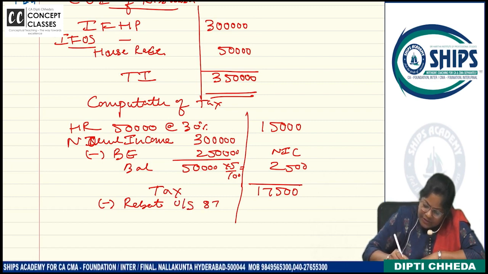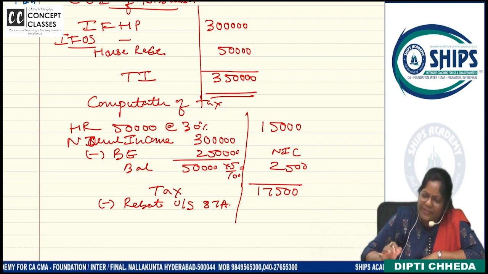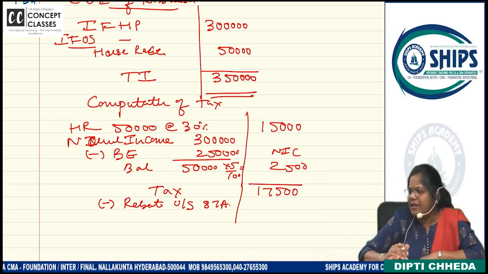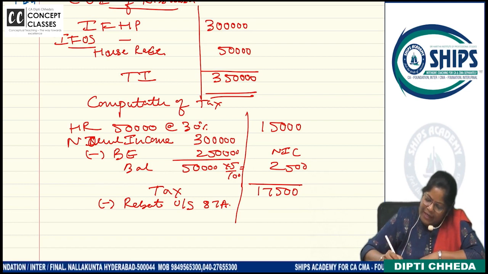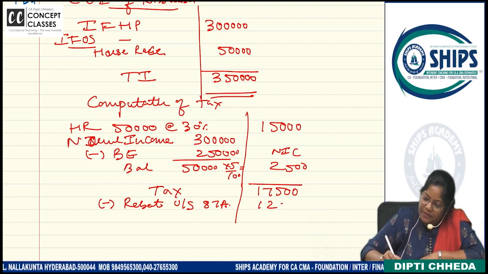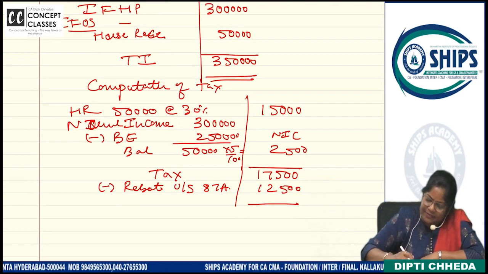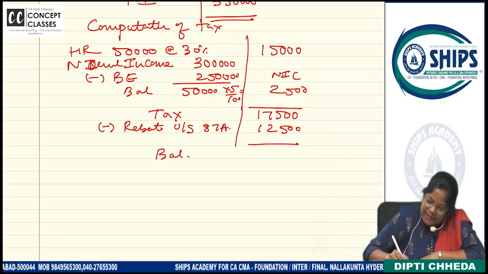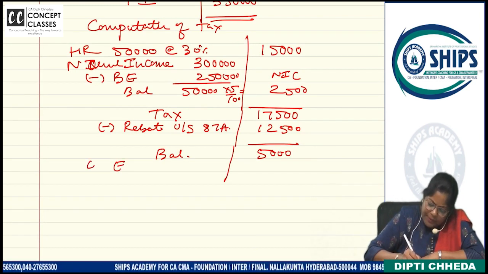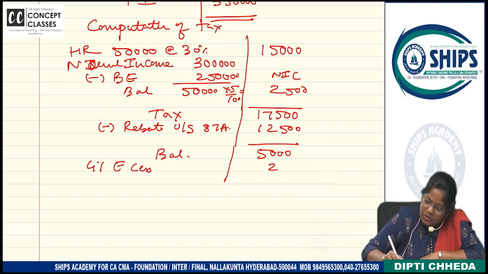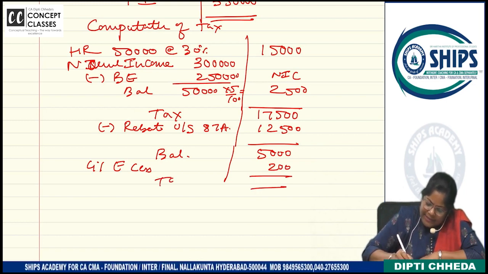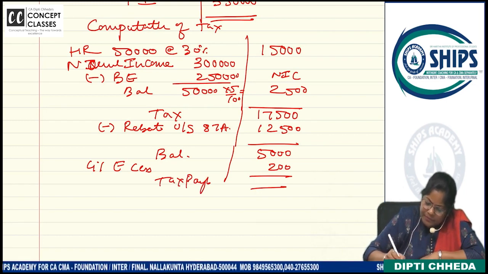How much rebate you will give? Rebate under section 87A. All the incomes, rebate is there in all the incomes up to 5 lakh. How much rebate we will give? 12,500 under section 87A. What is the balance tax? 5,000. On that, what will be the 4% cess? 200. So what is the tax payable? 5,000.